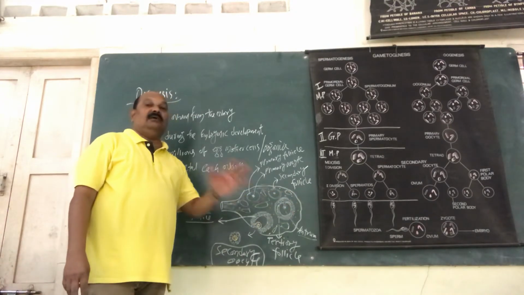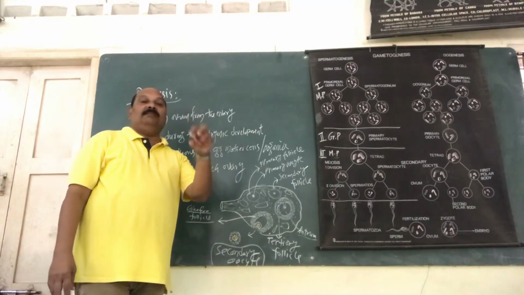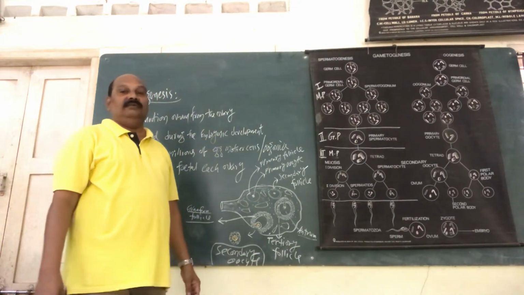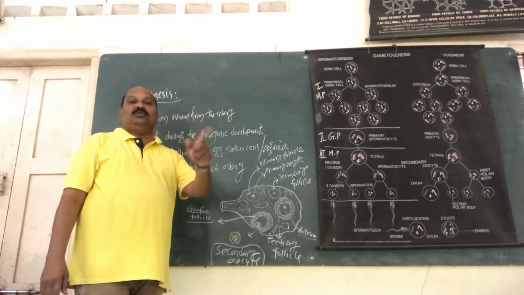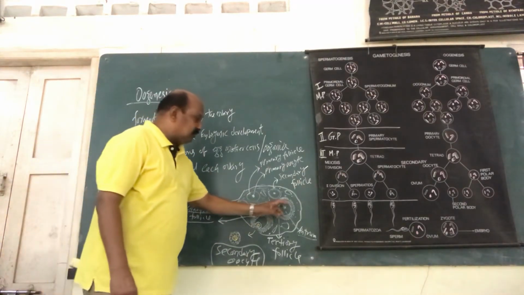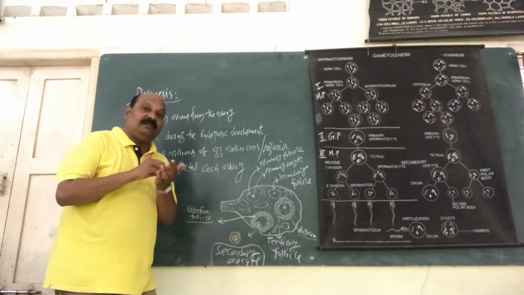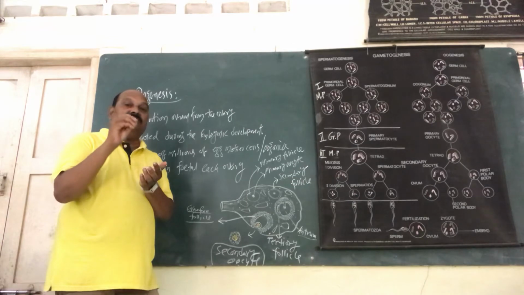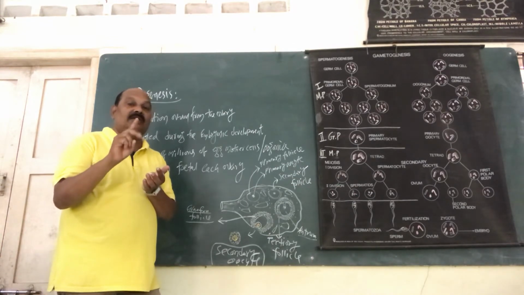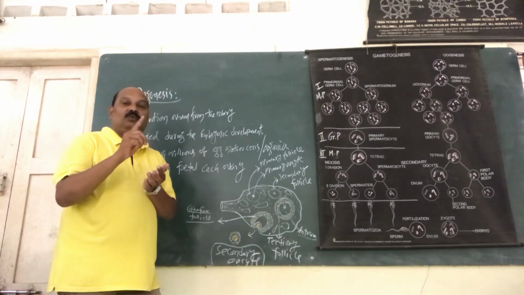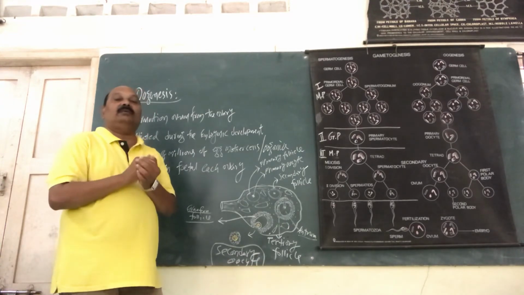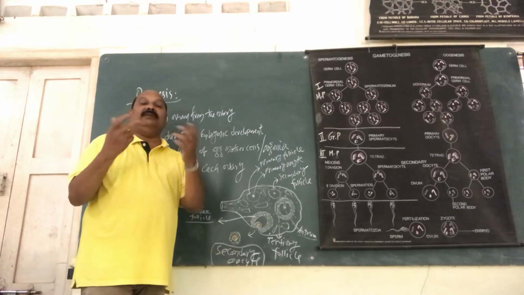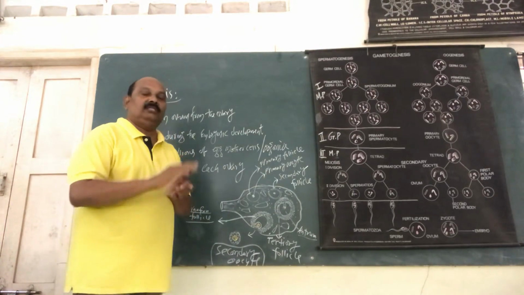When the tertiary follicle has completed its structure, at the same time the primary oocyte is completing the first meiotic cell division to form the secondary oocyte. Please remember here, when the first meiotic division happens, two cells should be formed. One cell is the secondary oocyte, whereas another smaller cell is the first polar body. In today's scenario, we don't have any idea what happens to the polar bodies. Forget about the polar body.